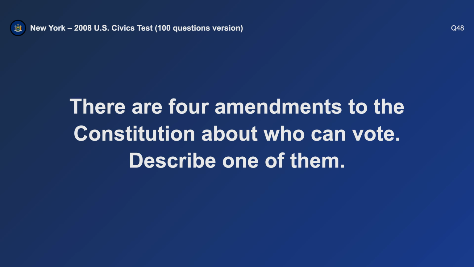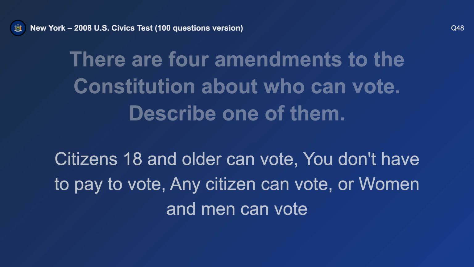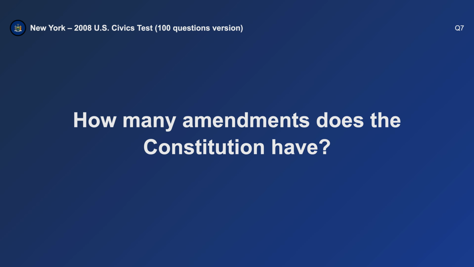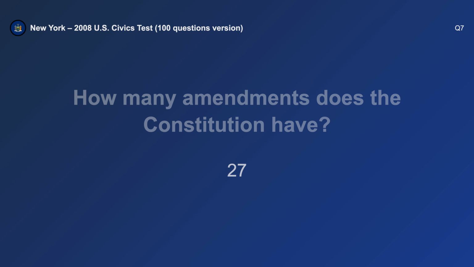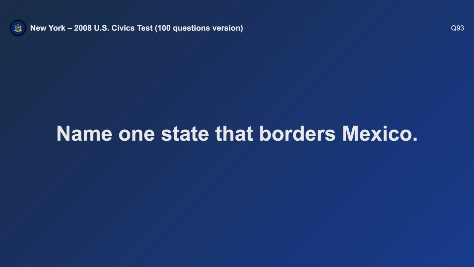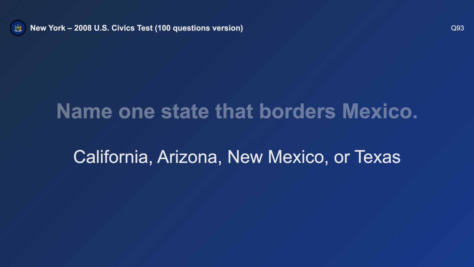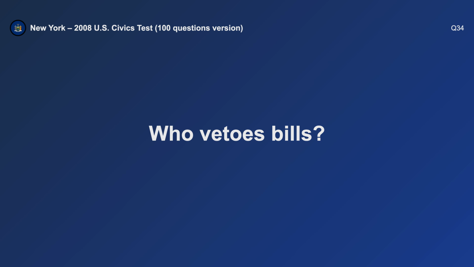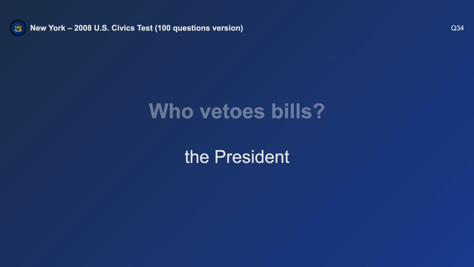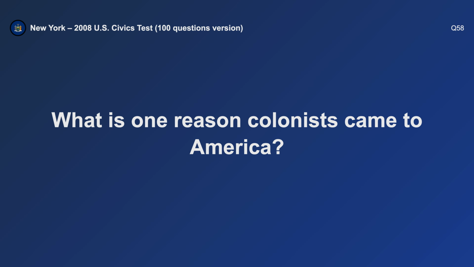Describe one of them. Any citizen can vote. How many amendments does the Constitution have? 27. Name one state that borders Mexico. California. Who vetoes bills? The President. What is one reason colonists came to America?